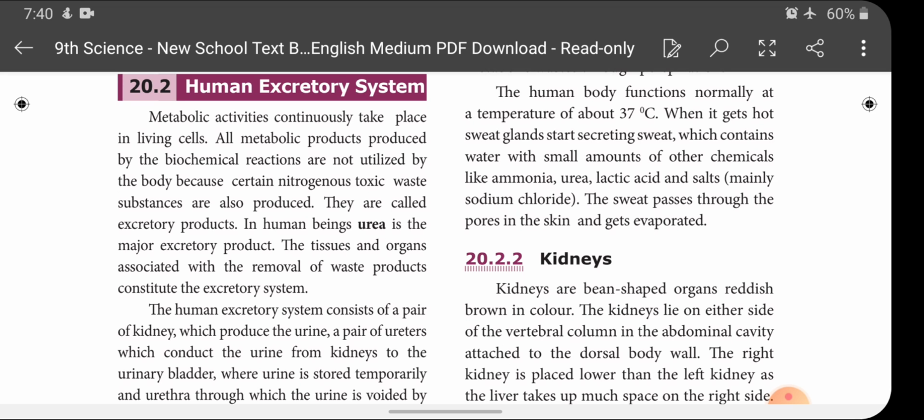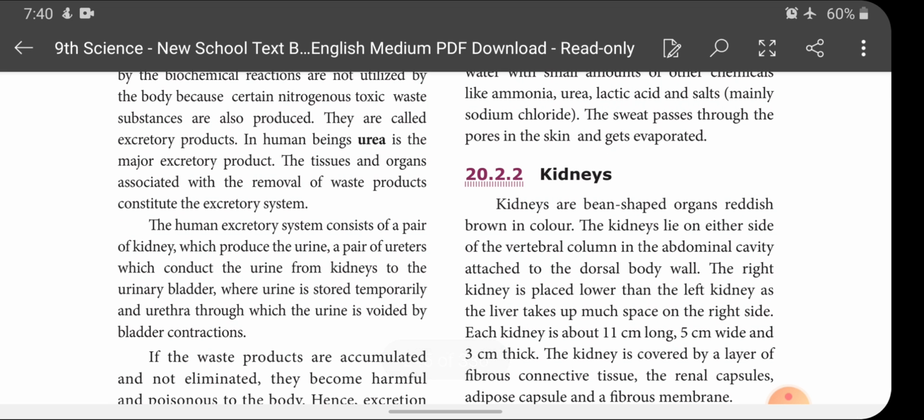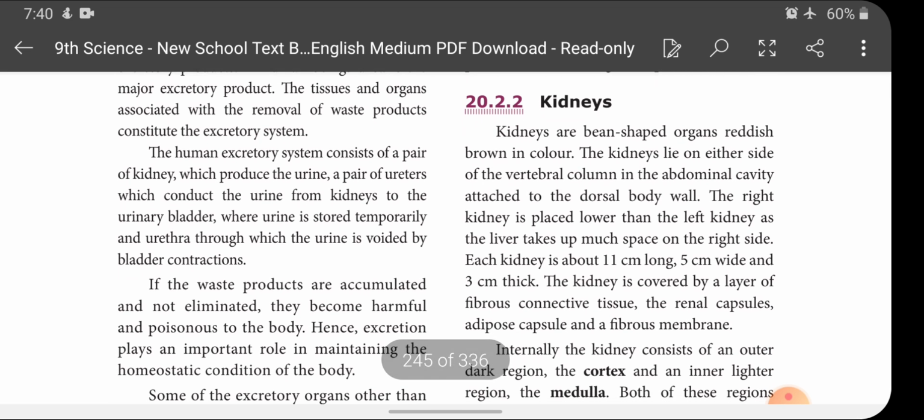So that's what it is saying here. In human beings, urea is the major excretory product. The tissues and organs associated with the removal of waste products constitute the excretory system. Those tissues and organs which are involved in the excretion of urea are called the excretory system.